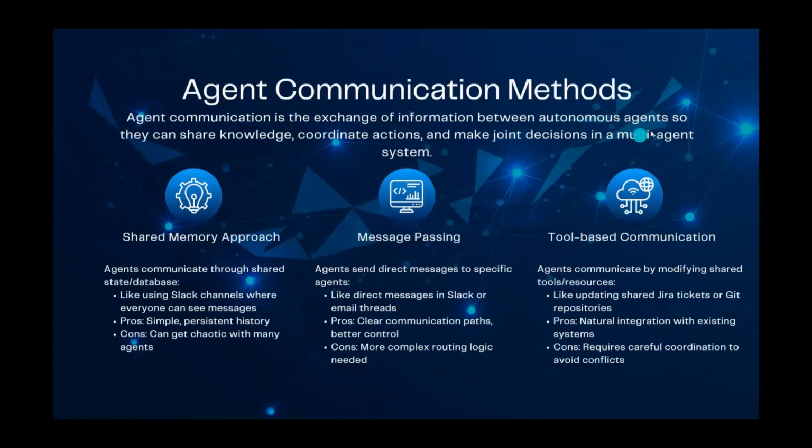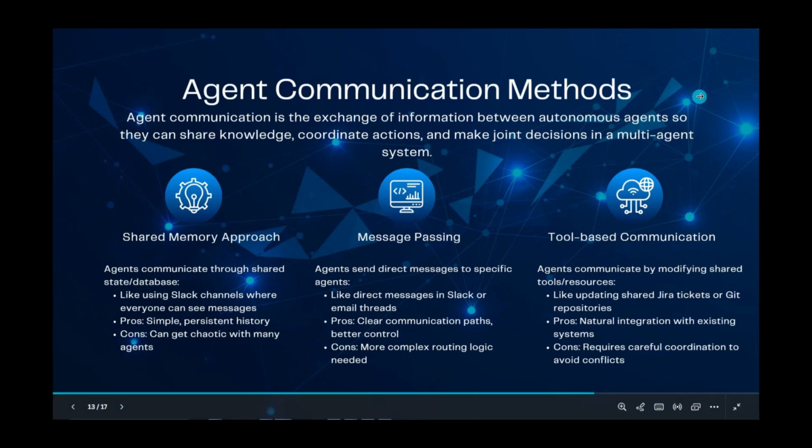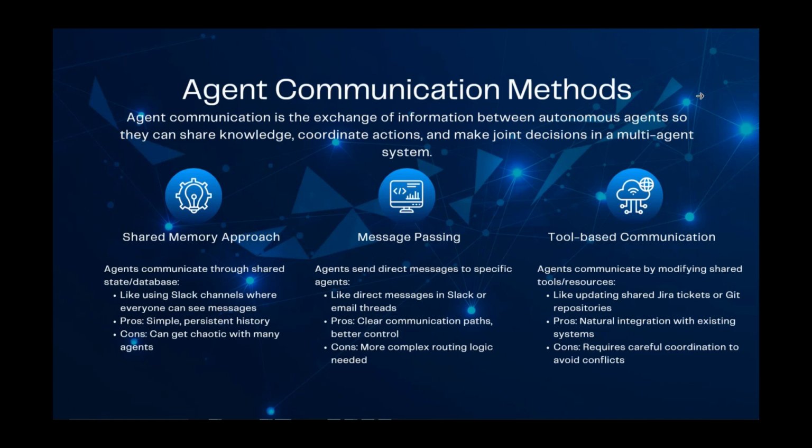I'll explain about the LangGraph framework, but before that, I talked about these network architectures and supervision architecture, where agents communicate with their superiors, reporting and returning responses. So how do these agents communicate with each other? This is a very important topic when it comes to multi-agent workflows, because multi-agent itself means multiple agents communicating with each other towards a common goal, right? So agent communication is the exchange of information between autonomous agents so they can share knowledge, coordinate actions, and make joint decisions in multi-agent systems.